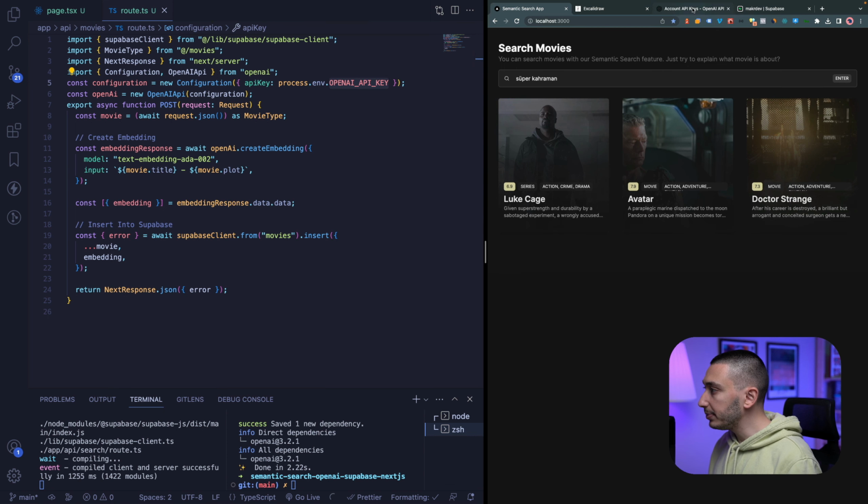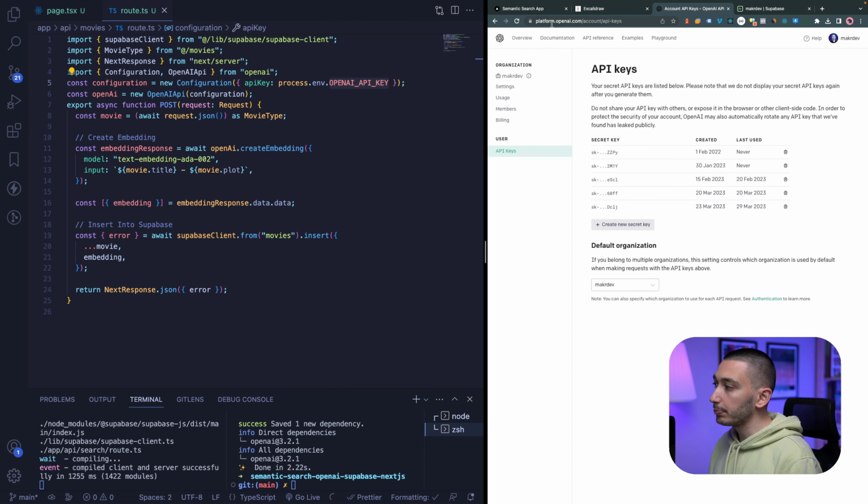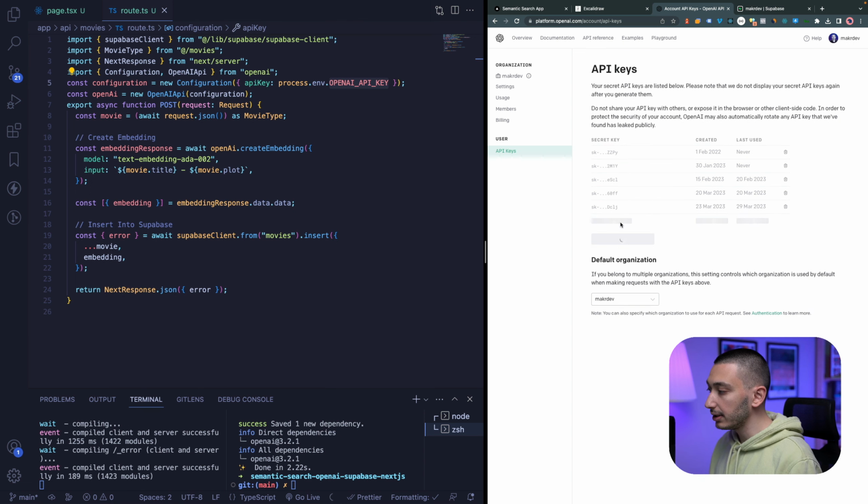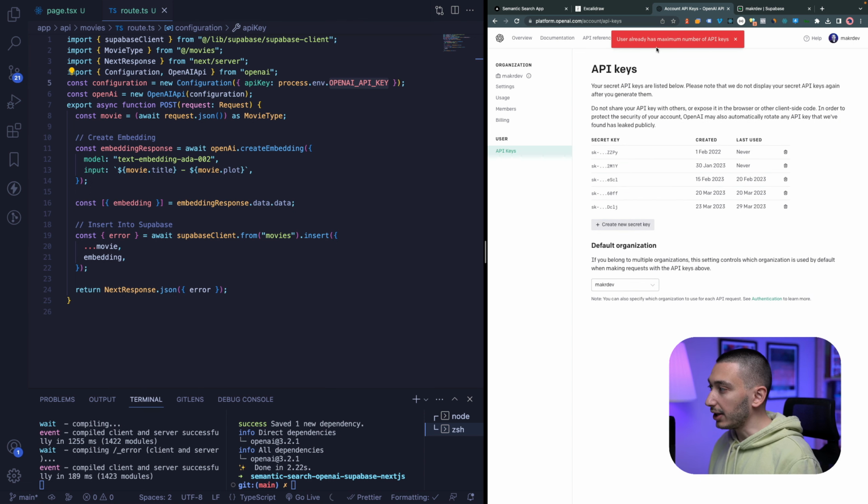To get our API key, we can simply go to platform.openai.com, and from our profile we can click view API keys and create a new API key like this. But I already have the maximum number of API keys, but you can delete one of them if you don't use it. Okay, cool. And you can access your API key with your environment variable like this. Cool. Now we have created our OpenAI client, right?